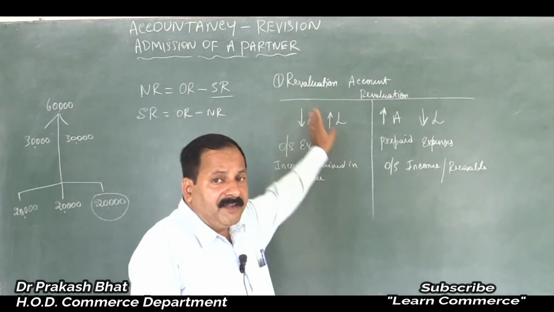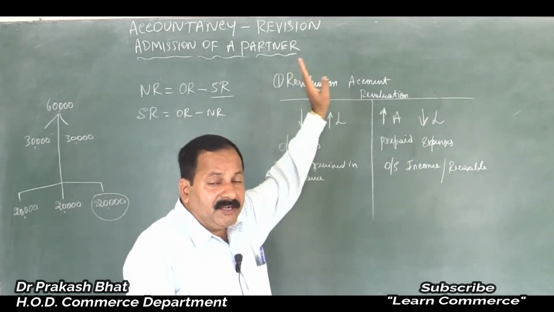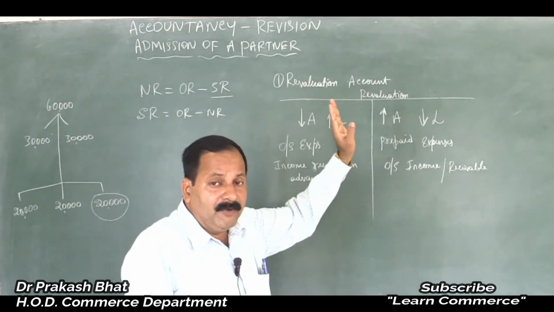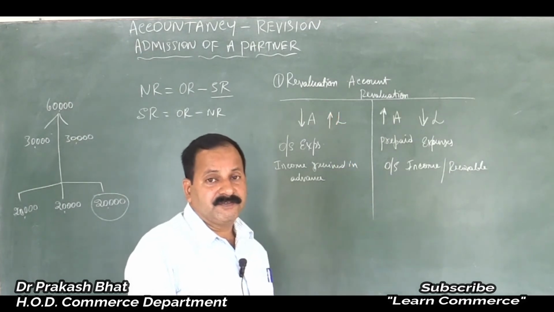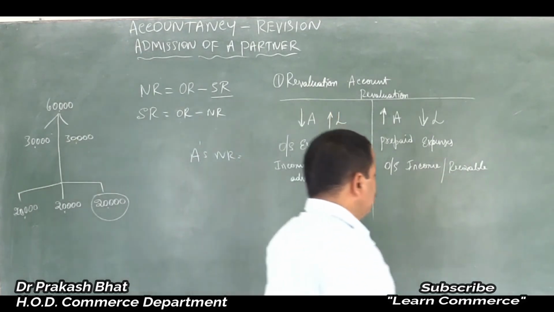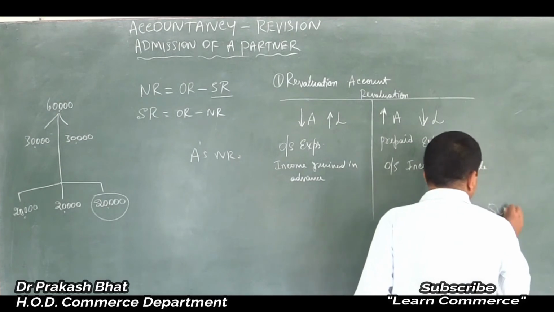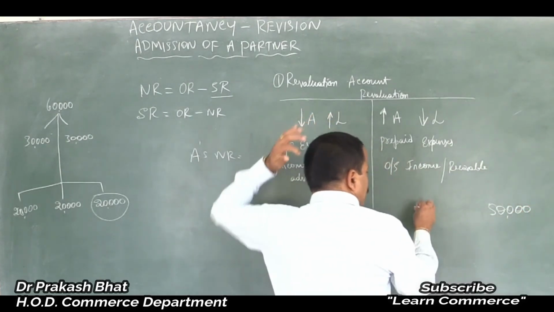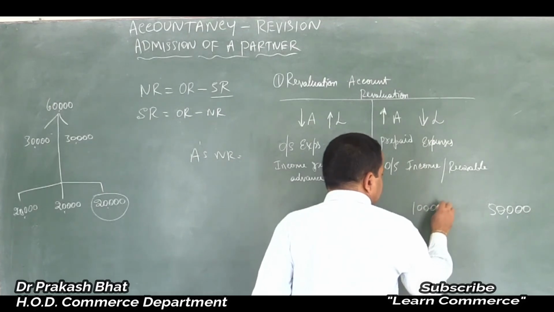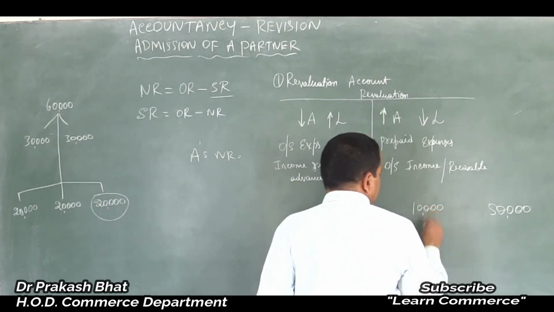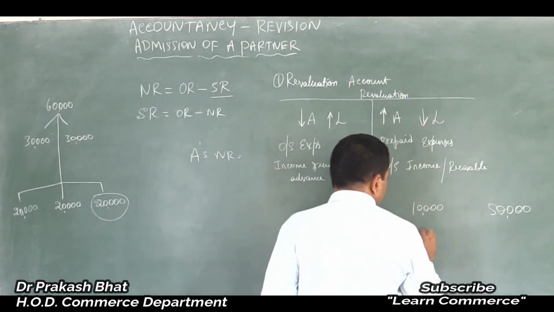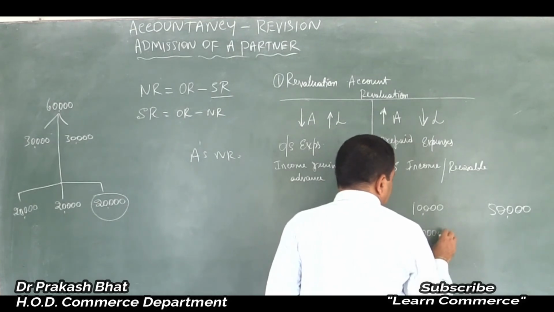When we make an entry on the debit side, the ultimate amount payable to them decreases. Let me give the best example here. You have entered a total of 50,000 on the credit side. If you make an entry of rupees 10,000 on the debit side, what happens ultimately? The amount payable to the partner will decrease.